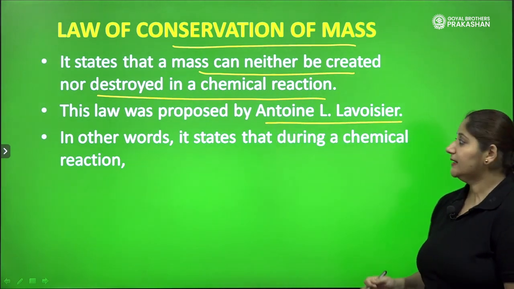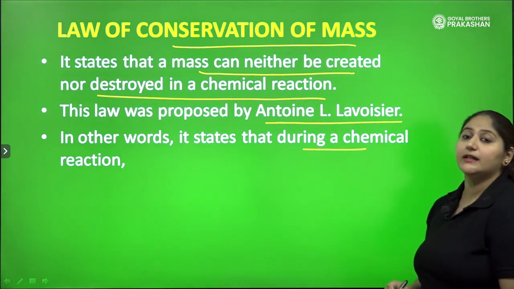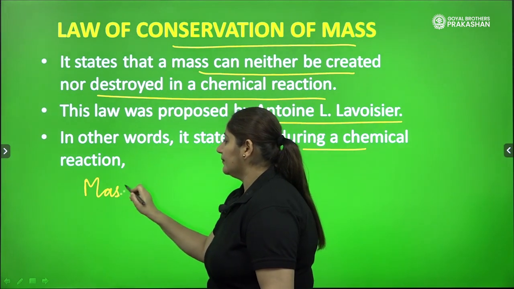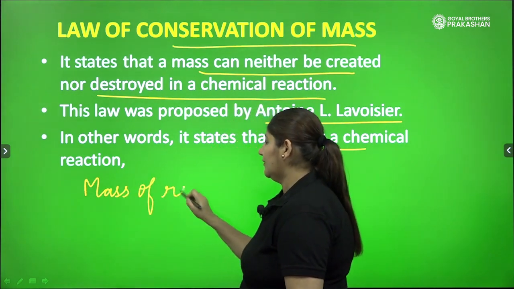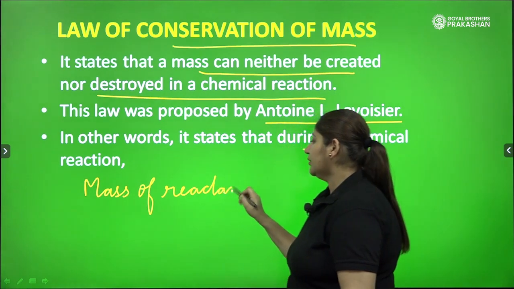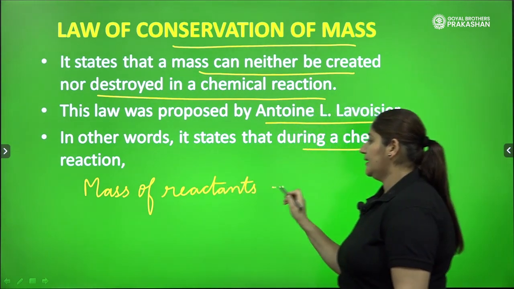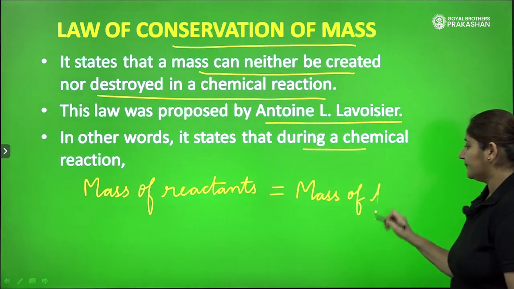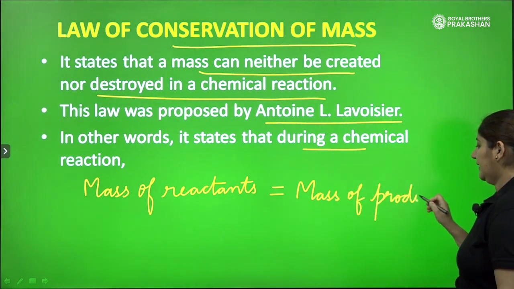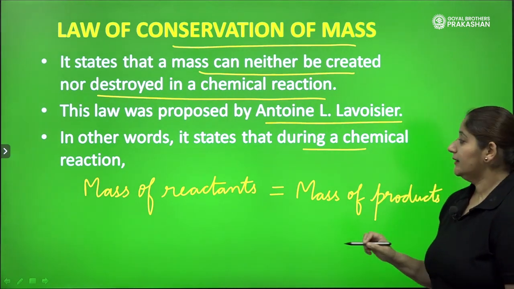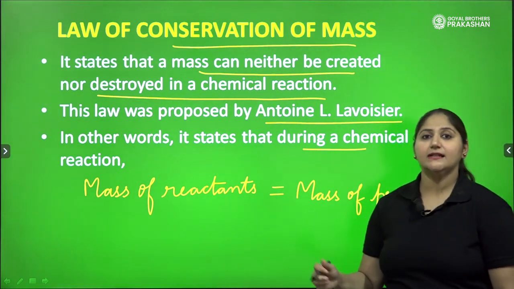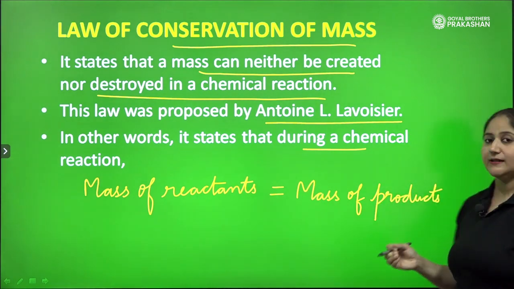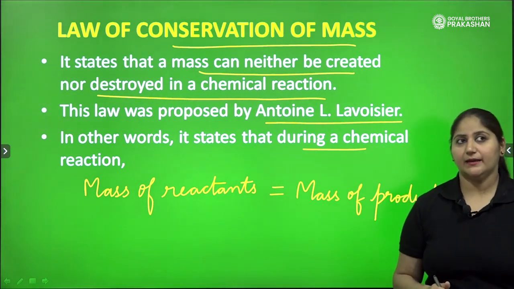In other words, it states that during a chemical reaction, the mass of reactants must be equal to the mass of products. So children, a very important point to note down is that reactants are the substances which participate in a chemical reaction and products are those substances which are formed during a chemical reaction.